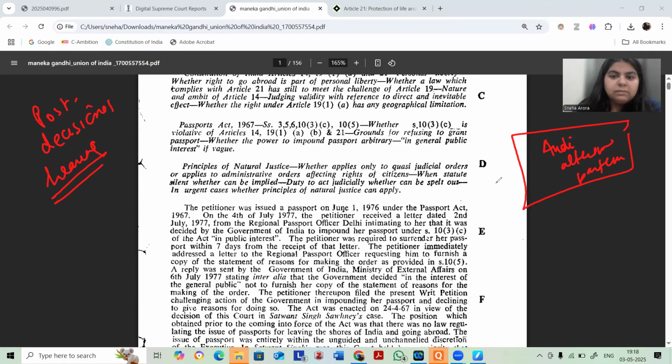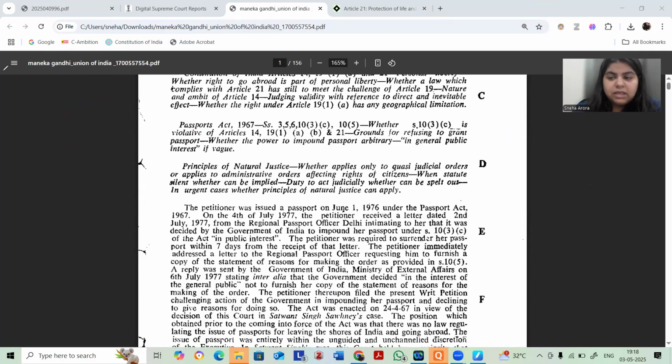There was a legal provision, so you could not give her a pre-decisional hearing. And this case laid down that in case you are not able to give a pre-decisional hearing to the person, you are mandated to give a post-decisional hearing. Of course, post-decisional hearing does not suffice for the pre-decisional hearing, but it should be carried out so that audi alteram partem, the right to be heard, is somehow preserved for the person contesting the case. Okay, so this was the finding in Maneka's case.